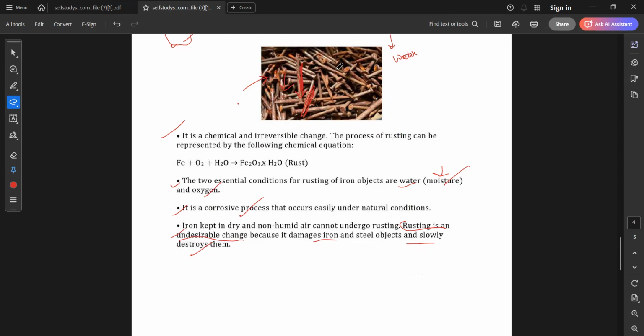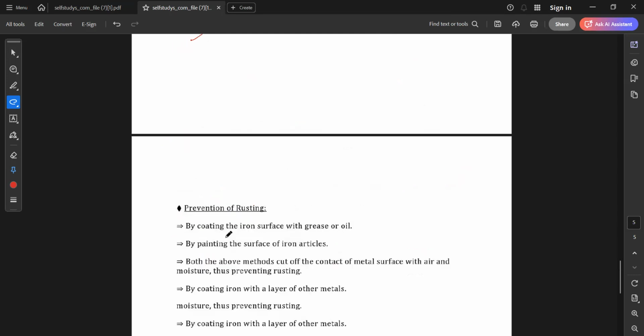If it rusts like this, can we use them? We cannot use them, so we do not want rusting. Understood? So rusting is not a good process. That's why we call it an undesirable change. Undesirable change means it is an extra change. We do not want this change to happen to iron because it destroys it and we cannot use it. So it is a loss of money. Understood?